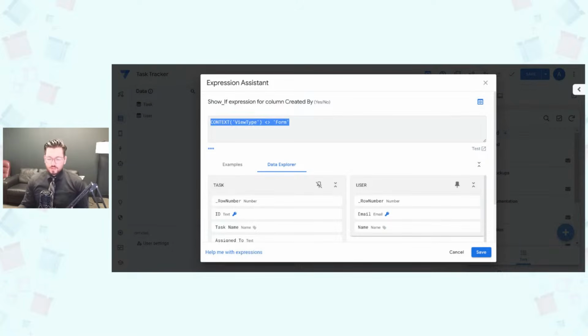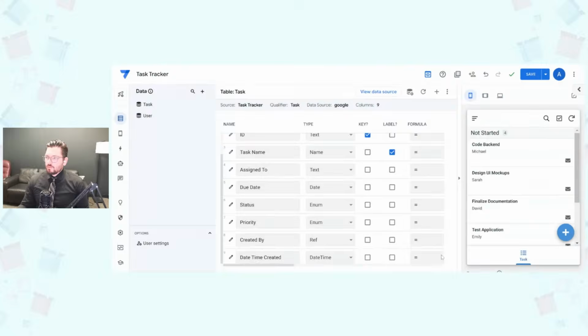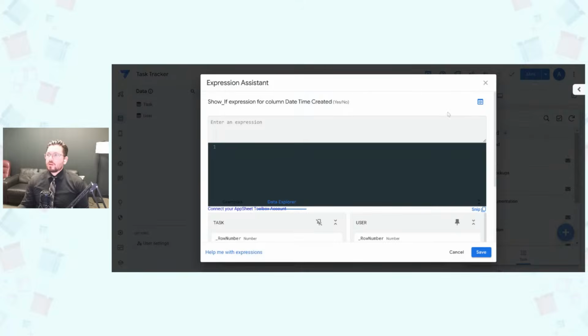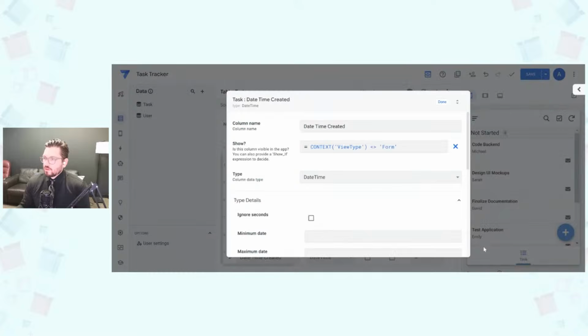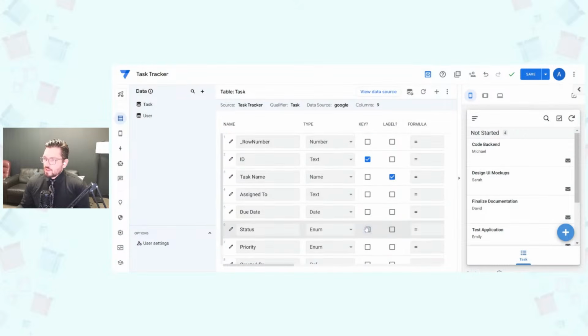So I only want the created by field and the date time field, basically the timestamp, showing when it's like a detail view. I don't want it showing when it's a form view, because I don't want people to accidentally fill out that field.